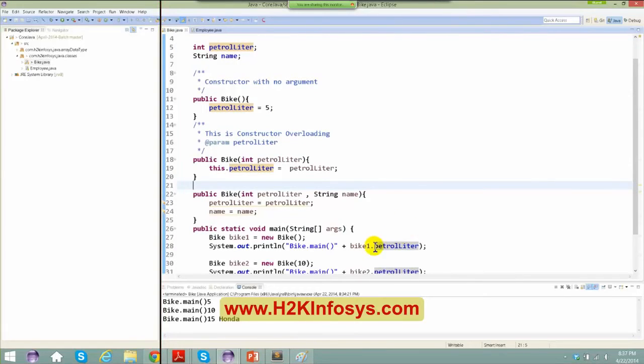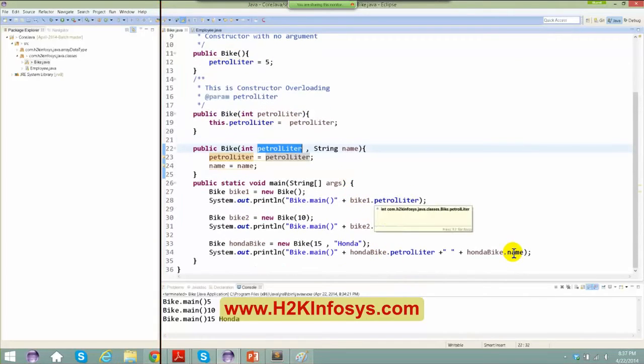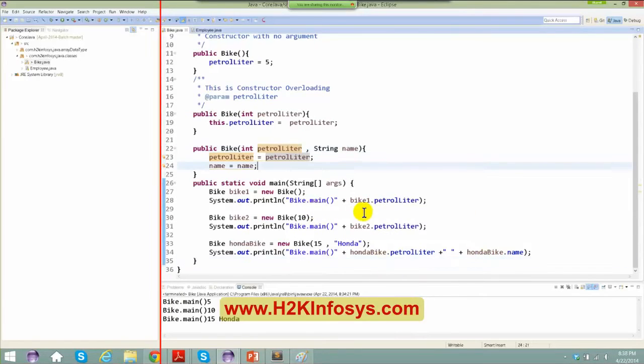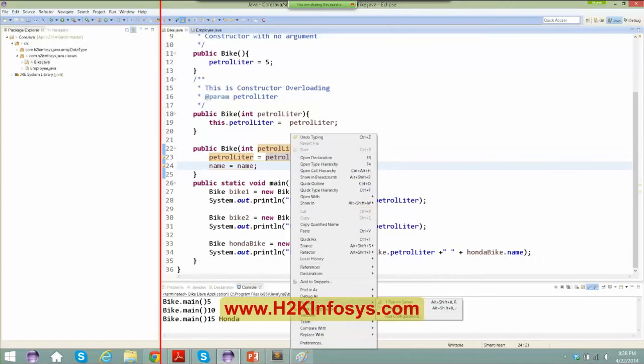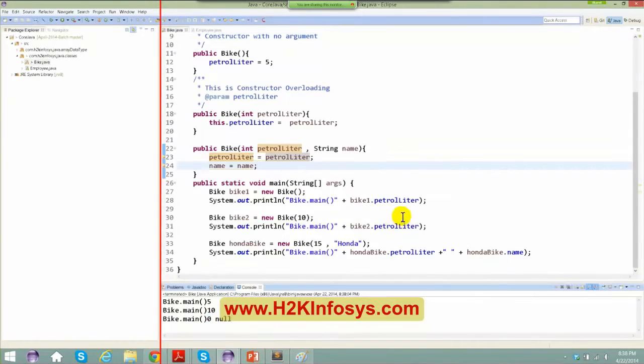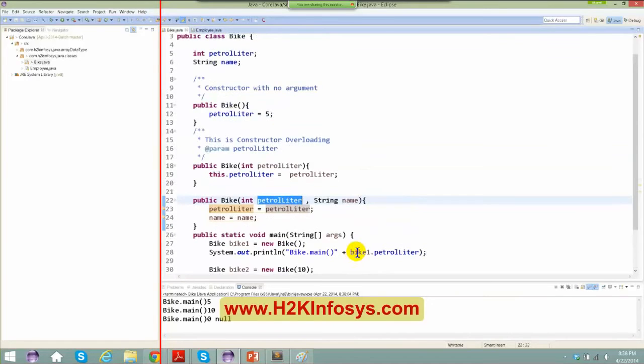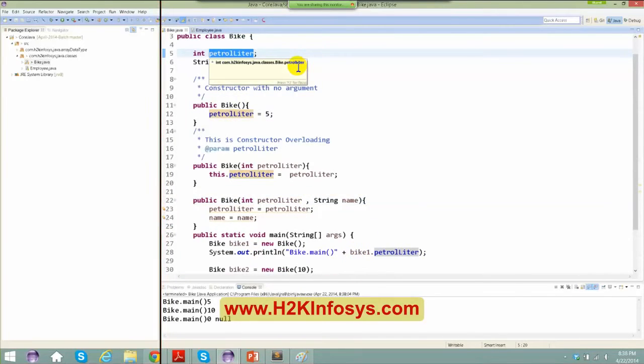Now you're getting me? You got the concern here? I think I got it. If you run it, what is the value on this? Like when you run it, does it give you the same values as below? Now if you see, let me run this, run as Java application. What am I getting? I'm getting the default values that the instance variable has. Yeah, because this local variable is not initialized with something. I mean, this instance variable is not initialized with something here, right?